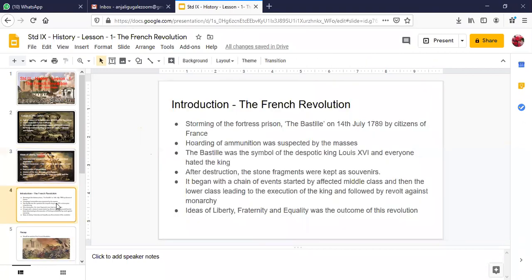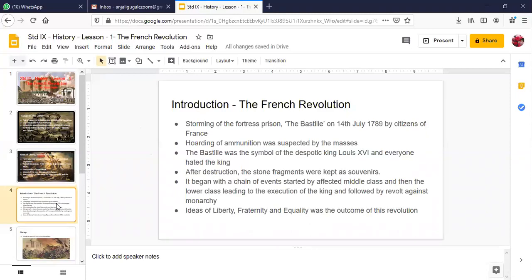Now I'll give you a quick introduction of the French Revolution, how it began. On 14th July 1789, the citizens of France stormed the fortress prison called the Bastille. What was the Bastille? It was a fortress where the king and the queen were residing. Most of the governors and most of the aristocrats were there in the Bastille at that time.